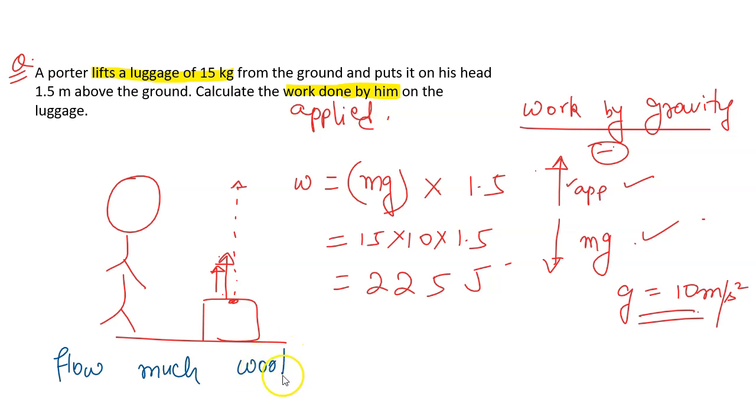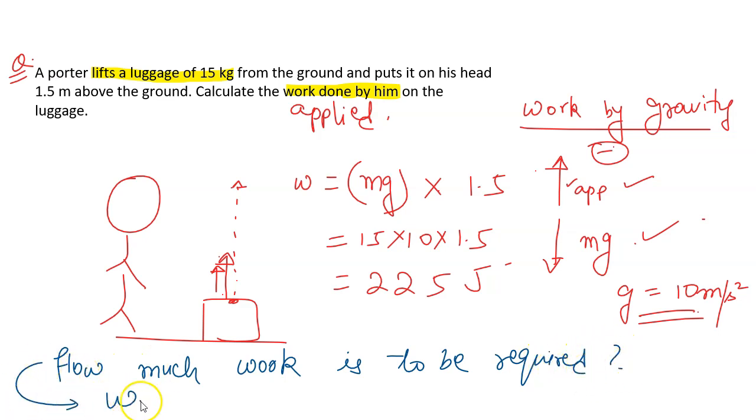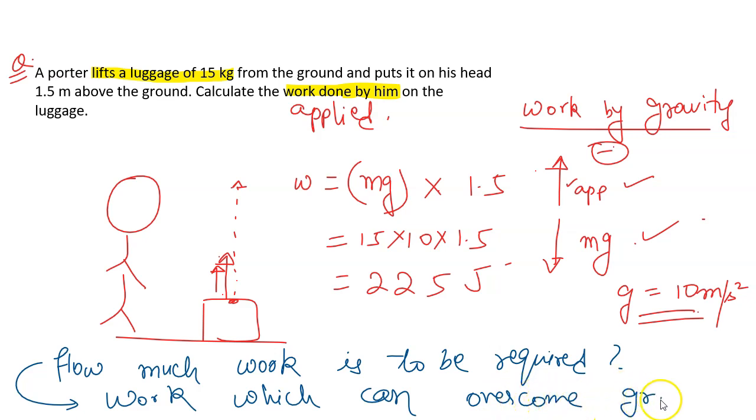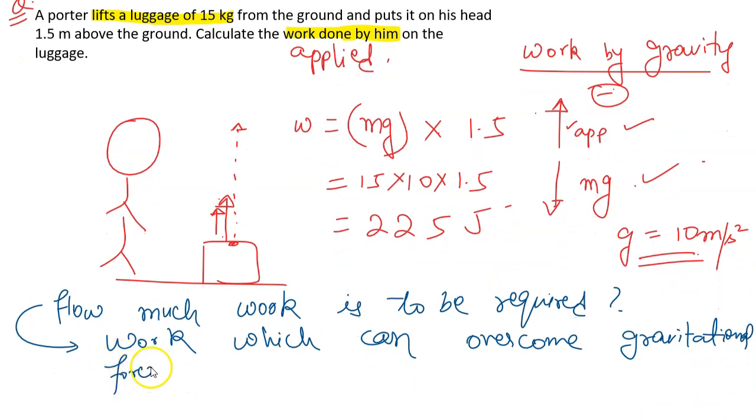How much work is required? Work that can overcome the gravitational force.